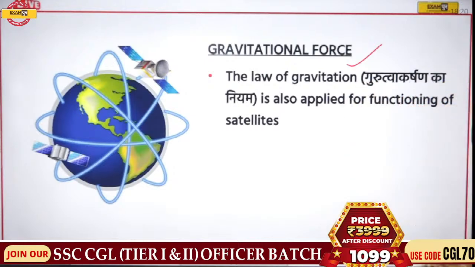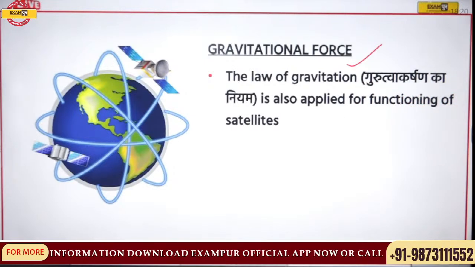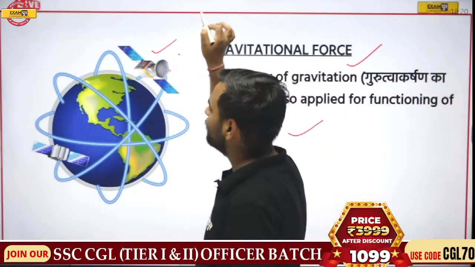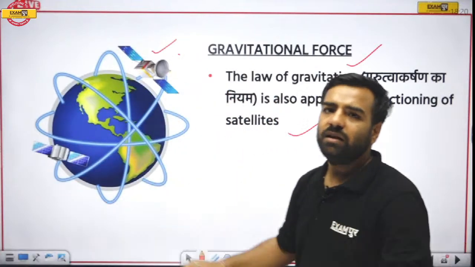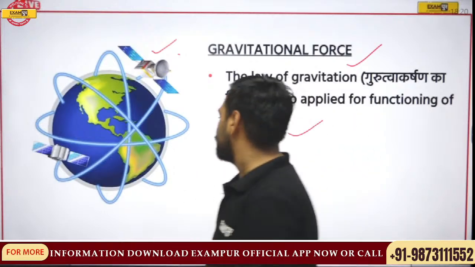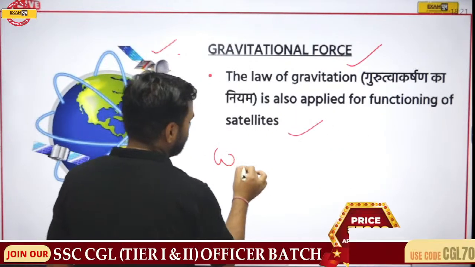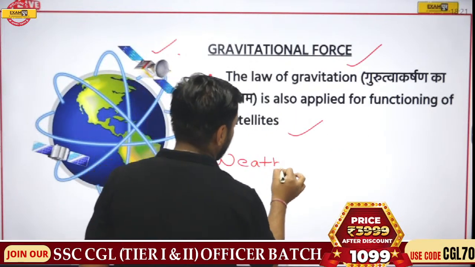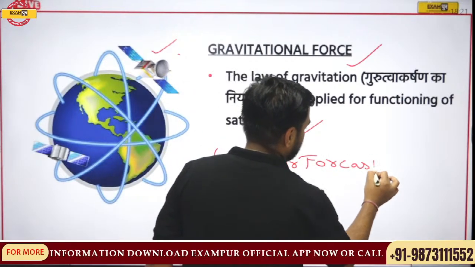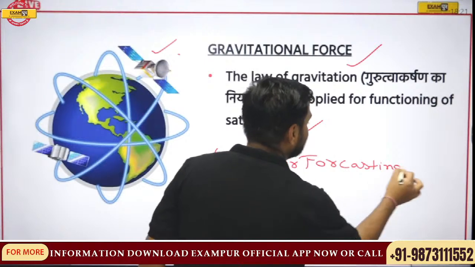Okay, so I was talking about gravitational force. The law of gravitation is also applied for the functioning of satellites. Now these satellites, you can just have a look. These are the satellites which are revolving around the sun. Now what kind of work are they doing? For weather forecasting. Apart from weather forecasting, there are other works as well.